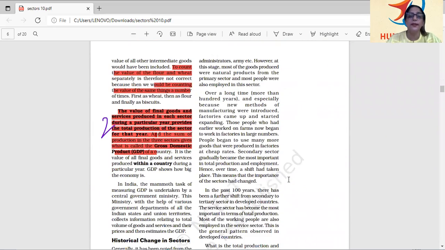And here you will get the definition of gross domestic product or GDP. The value of final goods and services produced in each sector during a particular year provides the total production of the sector for the year, and sum of production in the three sectors gives what is called the gross domestic product. Right? So I hope you have understood this properly and now there should be no confusion about it.